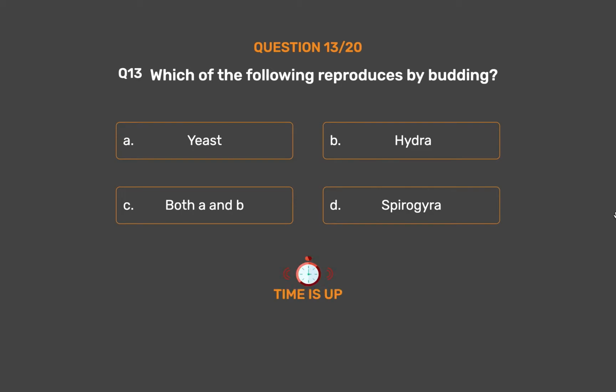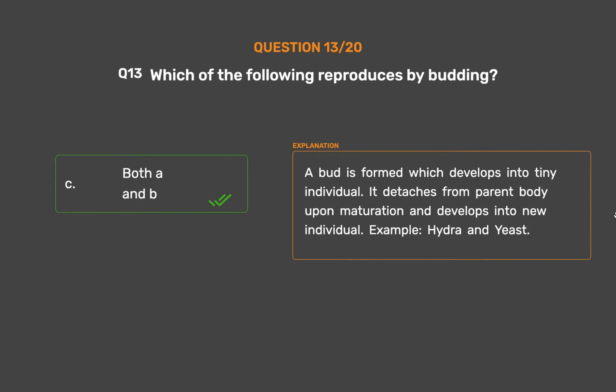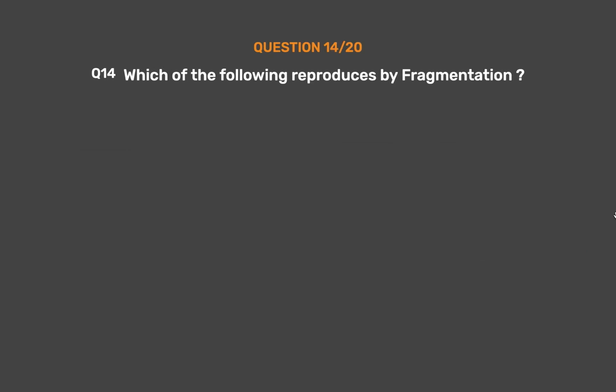The correct answer is option C. Both A and B. A bud is formed which develops into a tiny individual. It detaches from the parent body upon maturation and develops into a new individual. Example, Hydra and yeast.